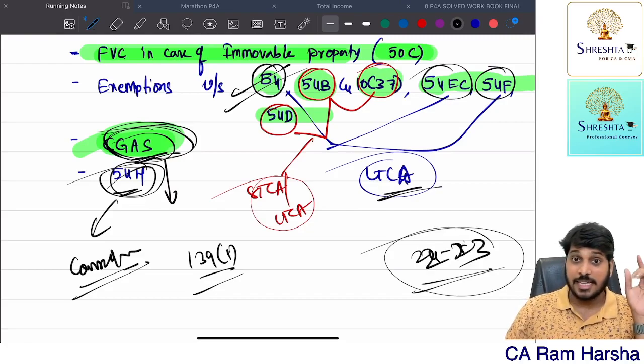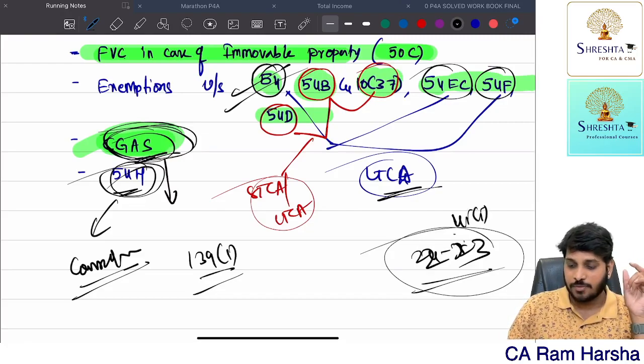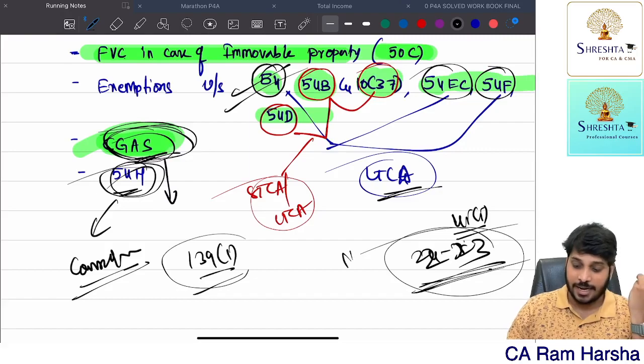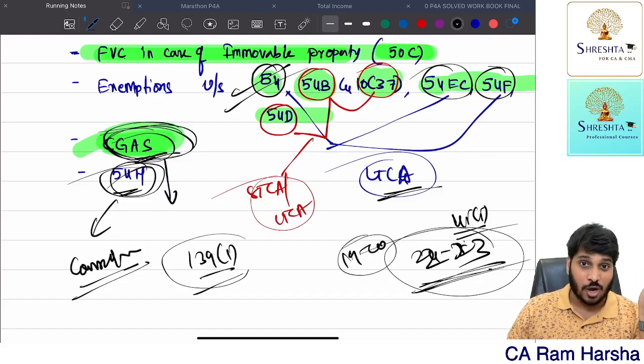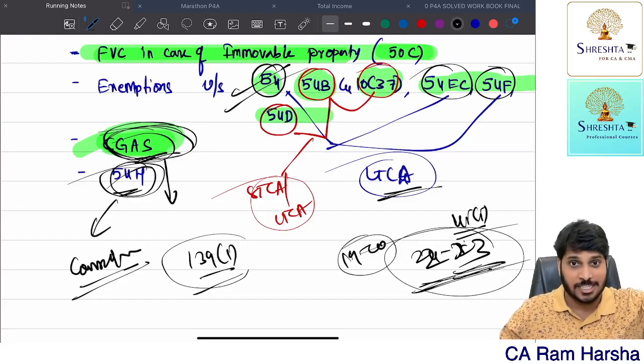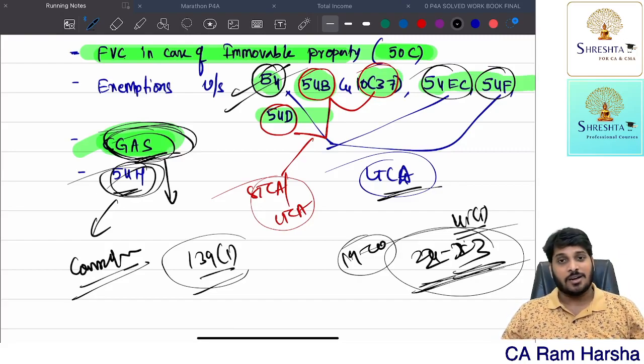Now capital gains I will compute in 22-23 as per 45 subsection 5. By this time I want to buy a house, but the 2 years time limit is over because the government acquired it in 2019-20. After expiry of 2 years, I received the compensation. Now how can I claim exemption under capital gain?